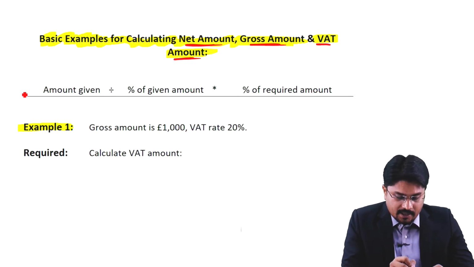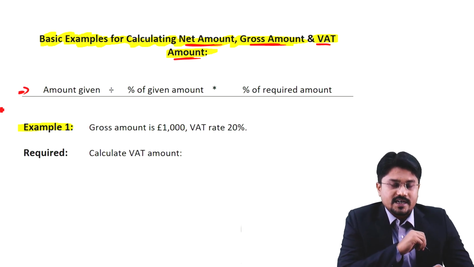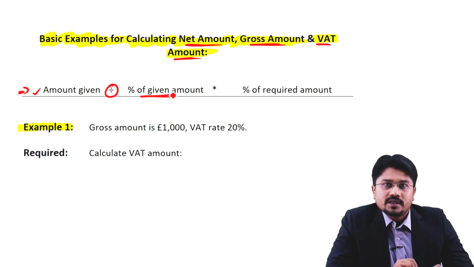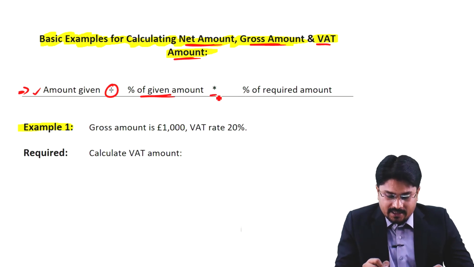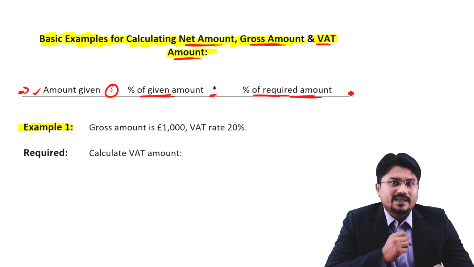Keep in mind, this formula can be used to calculate the different figures. The formula is very simple: the amount given is to be divided by the percentage of that amount, and it is multiplied with the percentage of the required amount. Now what exactly do we mean by this?